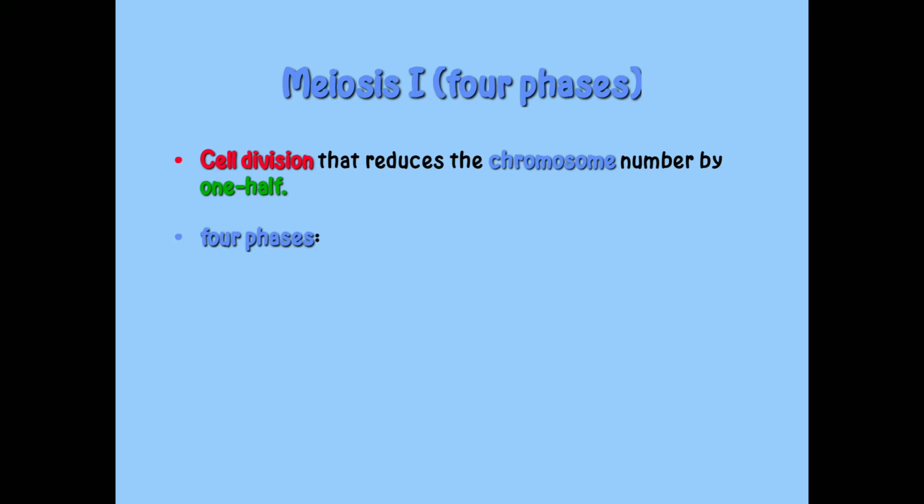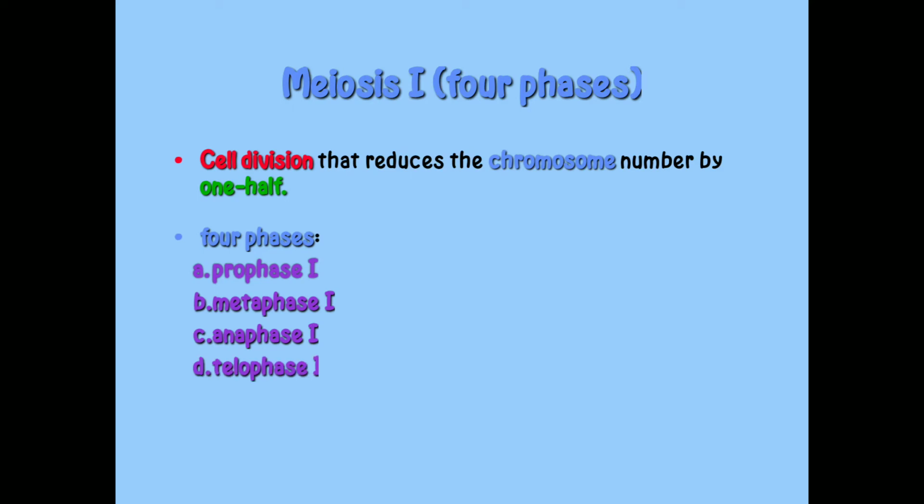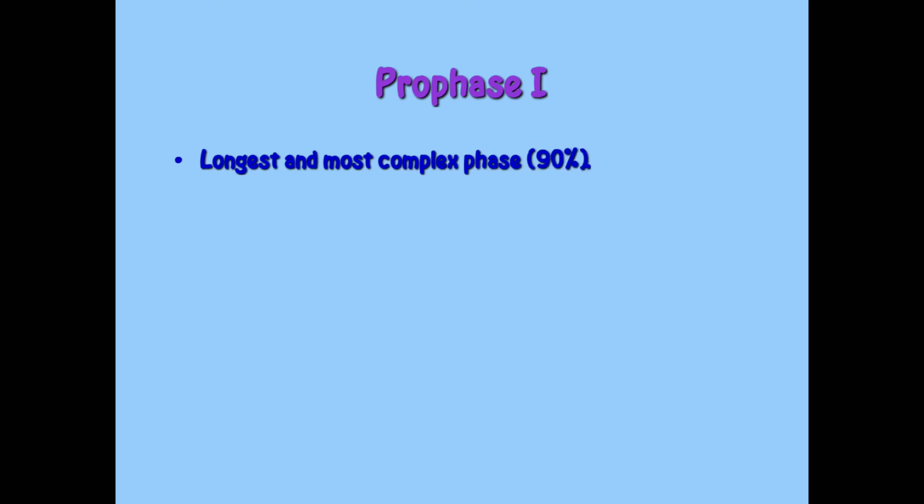Then meiosis first. It consists of 4 phases. It is a cell division that reduces the chromosome number by half. First is prophase first, then metaphase first, anaphase first, telophase first. Now we will see about prophase first. It is the longest and most complex phase.